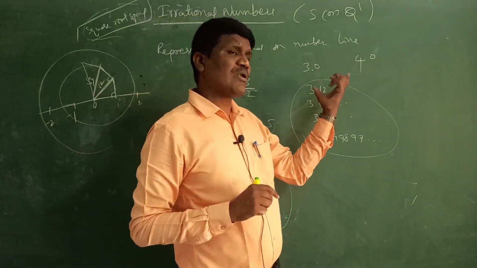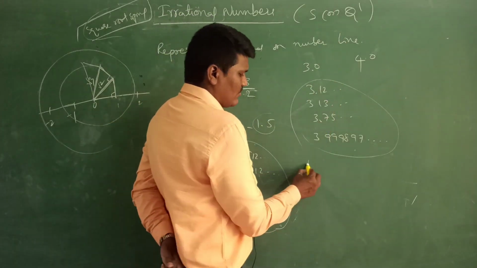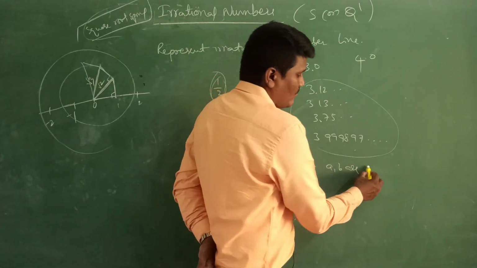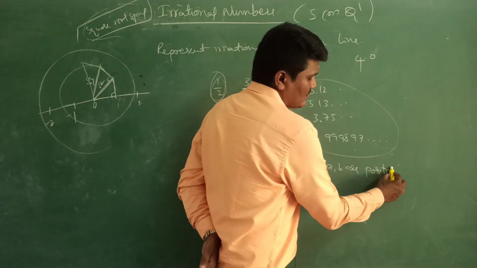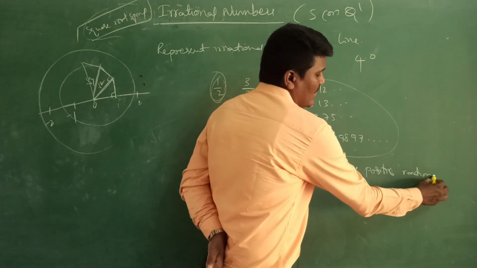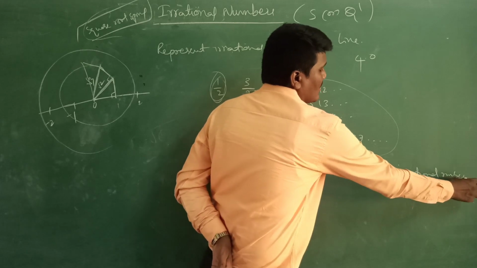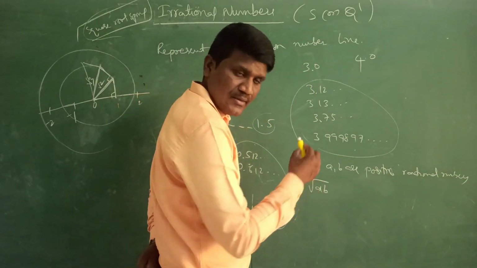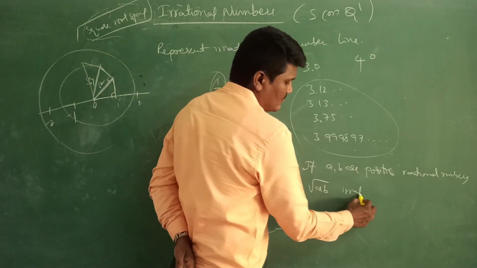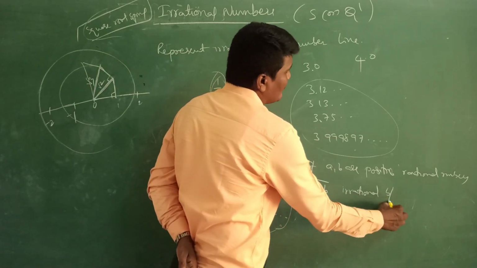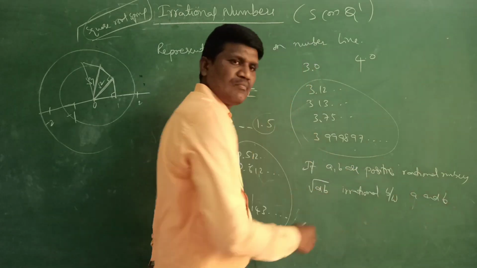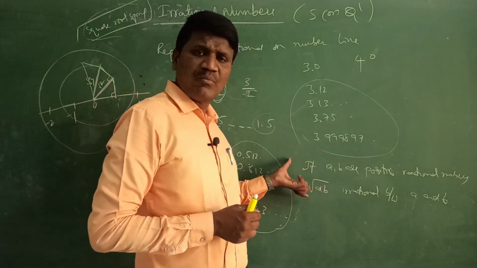Or else, there is one more process. If A, B are positive rational numbers, then root AB is an irrational number between A and B. So this is one formula you can write.